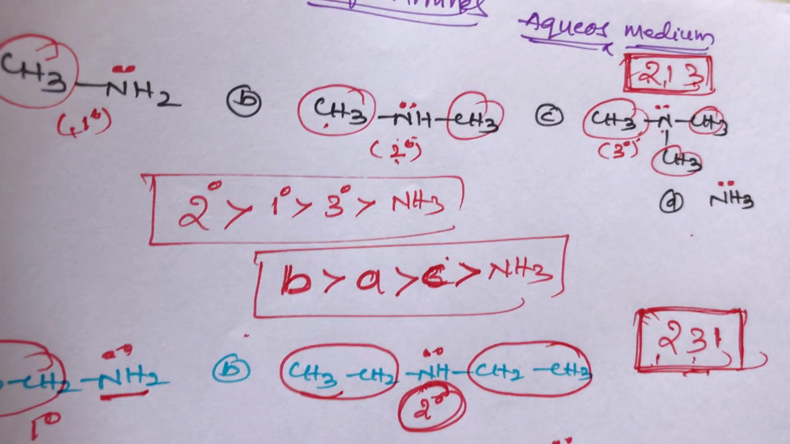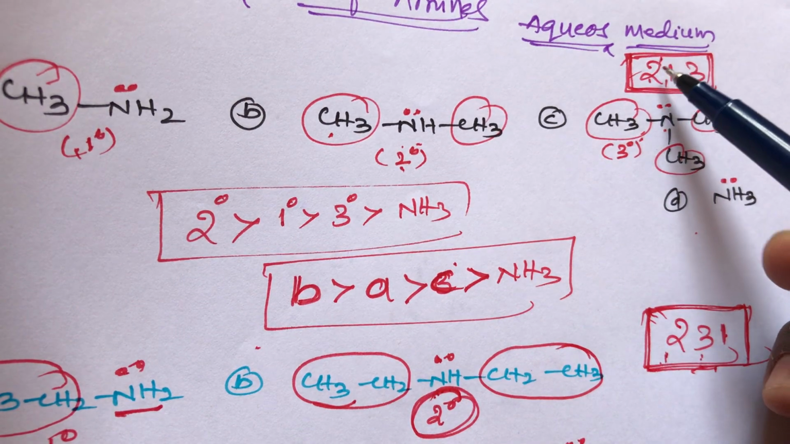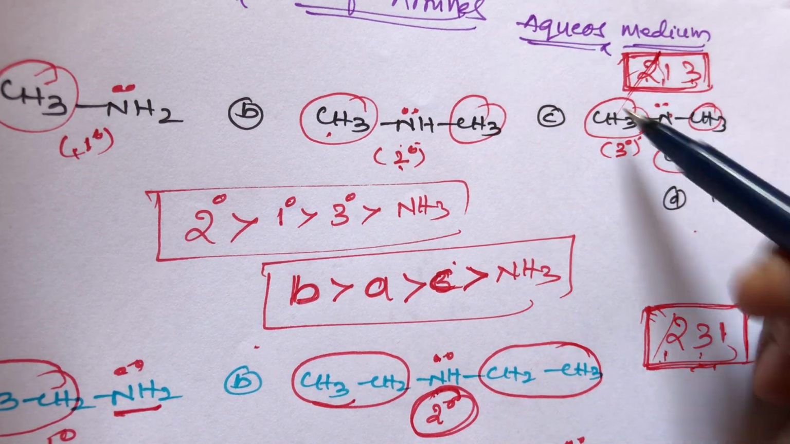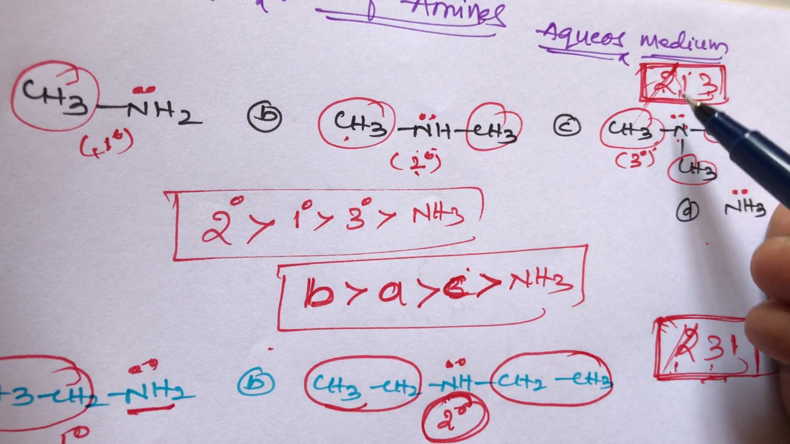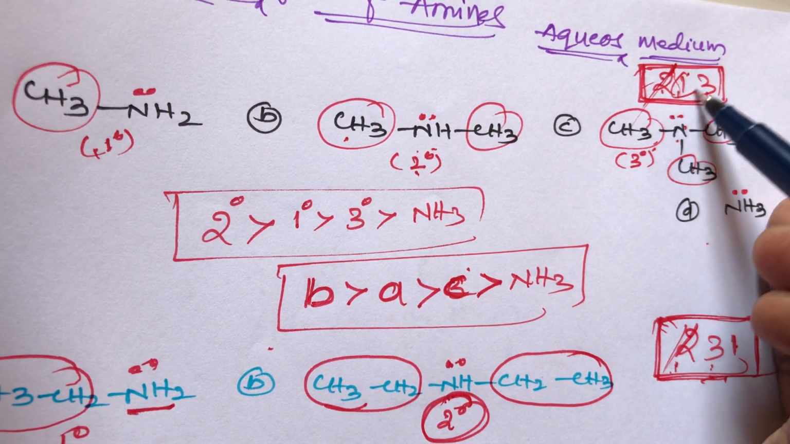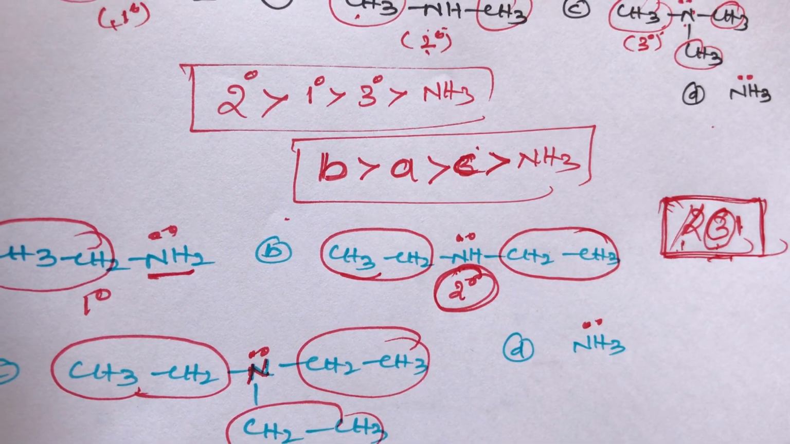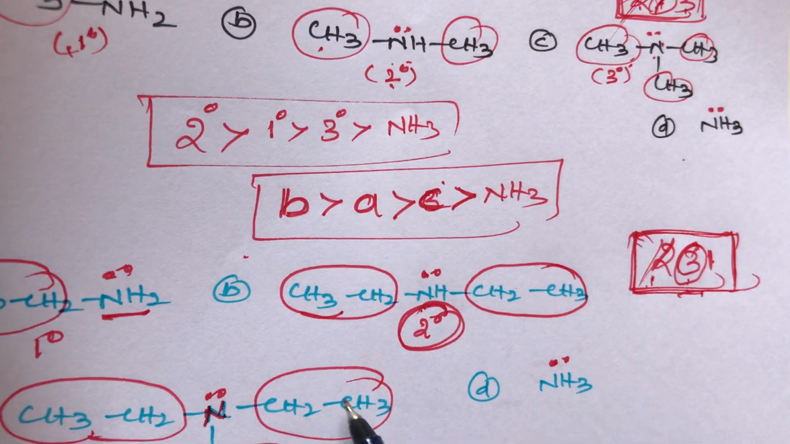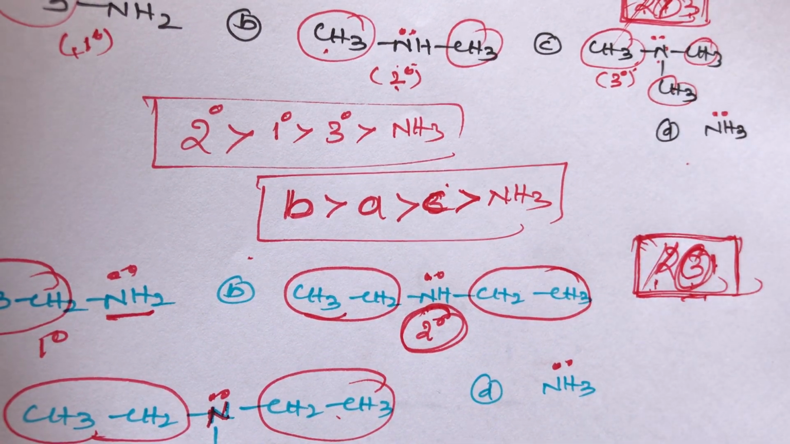For methyl and ethyl groups, both have the same first priority: secondary amines. In the methyl group, the second priority goes to primary amines, but in the ethyl group, the second priority goes to tertiary amines. What is the difference? The methyl group is a smaller group, so the second priority goes to 1, and the ethyl group is the bulky group, so the second priority goes to 3, and after that 1 and 1. So this is the simple trick, students.